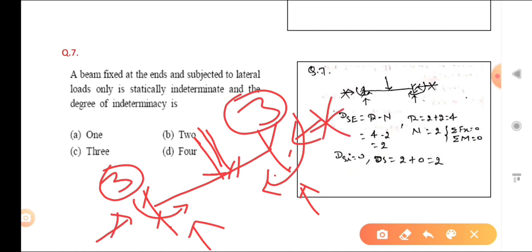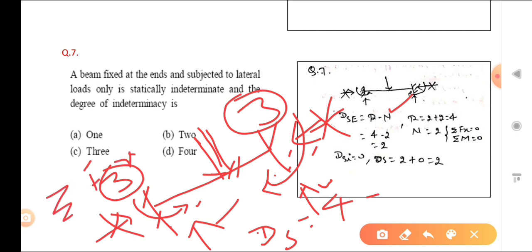So those reactions are not there. How many unknowns are there? We have to find Ds, the beam's Dsi is 0, so Ds is equal to Dse, and that is equal to r minus n. Okay, so how many unknowns are there? 1, 2, 3, 4. Now, what is n? When you put sigma Fx equal to 0, it gives nothing because there are no forces in that direction. So how many equations are there? Only 2. Which ones?